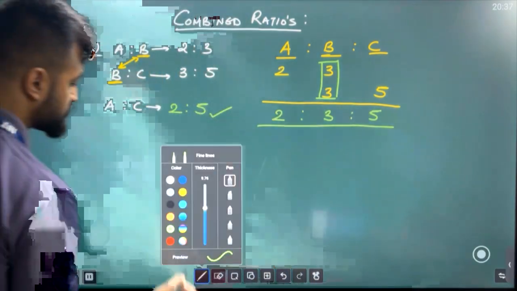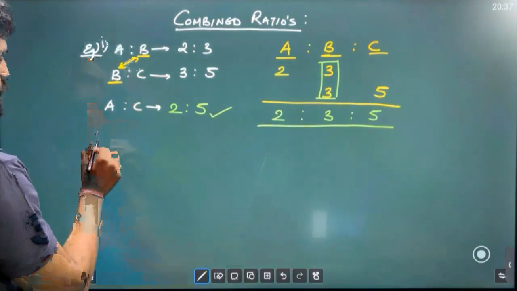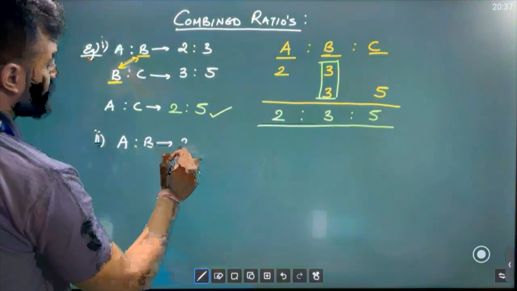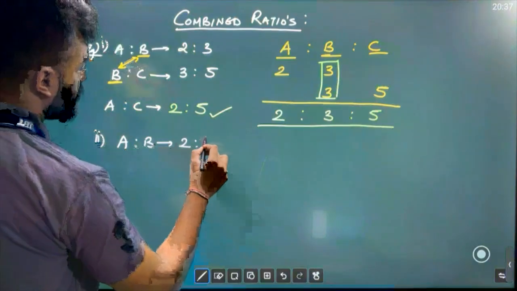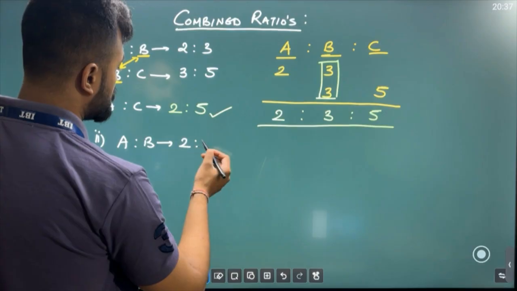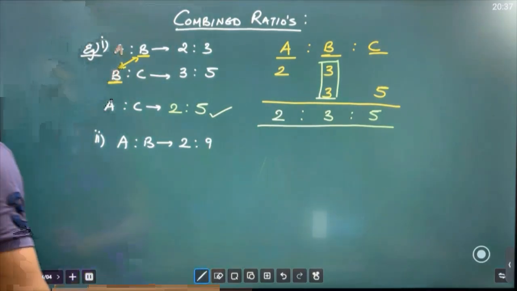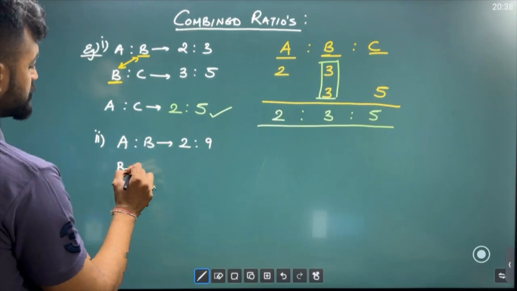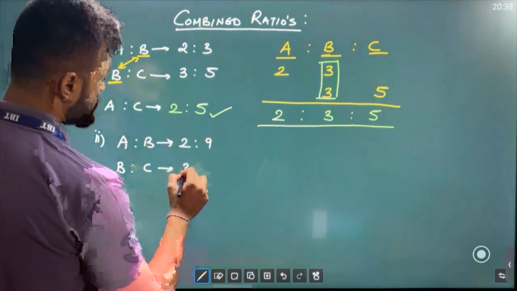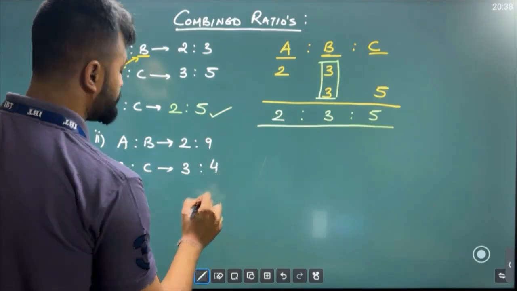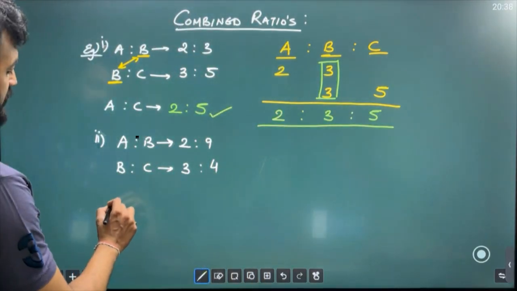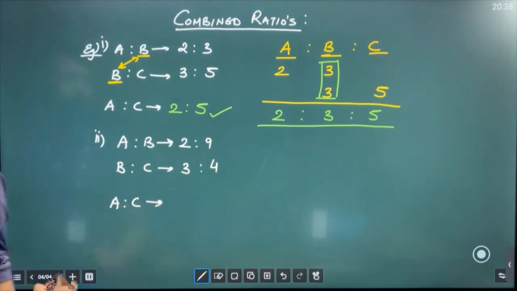Okay? Let's see one more example. Come on. This was example number 1. Now we are going to example number 2. Now suppose I have given you A is to B is 2 is to, suppose let me take 4. Let's not take 4. 2 is to, suppose I take 9 here. Will that work? Right? 2 is to 9. And suppose I have B is to C as what, sir? As 3 is to, suppose, 4. Clear? And now the same question I am asking you. I want you to find me A is to C. What will be A is to C, sir? What will be A is to C?